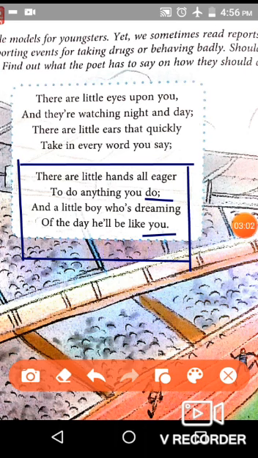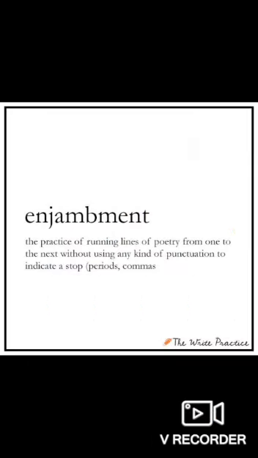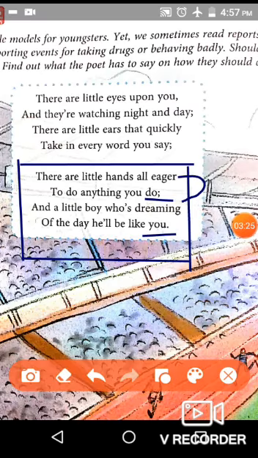Another literary device used in this stanza is enjambment. Enjambment is when the same sentence continues to the next line. Here in enjambment there are no punctuation marks at the end of each line. Now here in the first line you can see there are no punctuation marks. It directly continues to the second line. That means the same sentence is continuing.